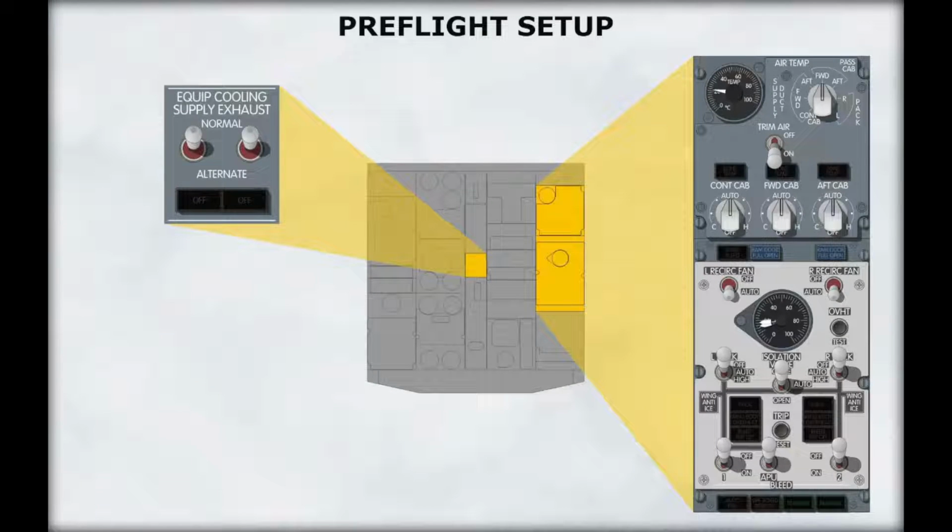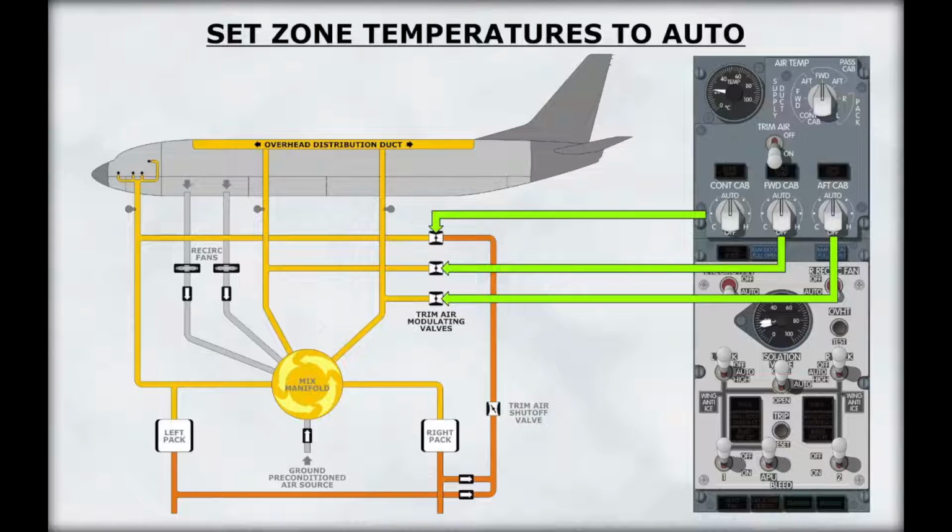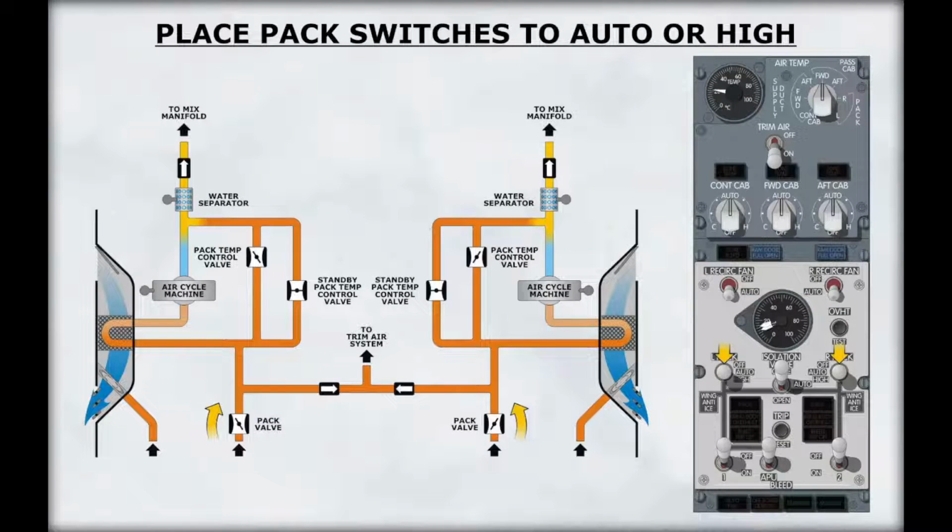We will now discuss normal air conditioning operation. The air conditioning panel is set up during the pre-flight. Verify that the equipment cooling fans are operating and the equipment cooling fan lights are extinguished. Set the flight deck and cabin temperatures on auto. Place the pack switches in the auto or high position. Notice the slight drop in duct pressure.